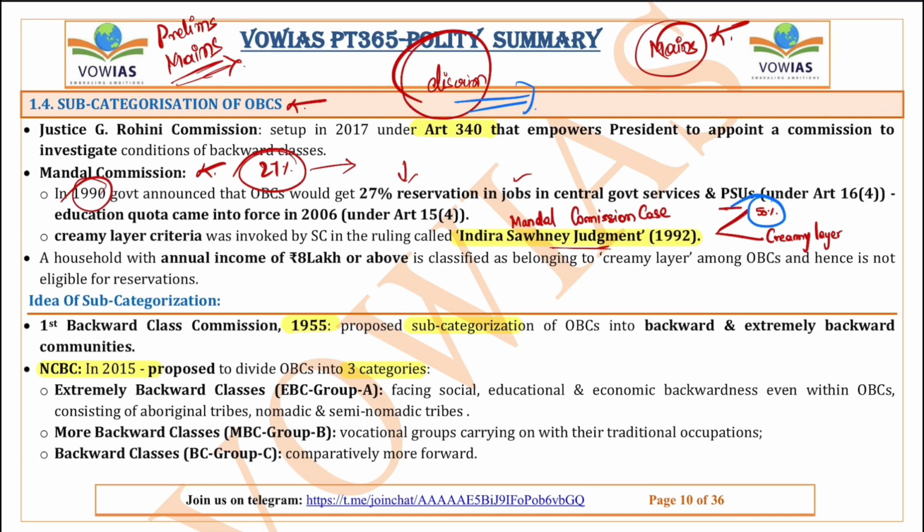Some people are very high class in OBCs also. In some states they even enjoy this upper class status. So there has to be certain criteria, and that criteria, what the Supreme Court said, is the creamy layer criteria. Because the main aim of the reservation is to uplift the lower class people. And the Supreme Court, using this creamy layer, has said that people who earn below 8 lakhs can be considered as lower class.